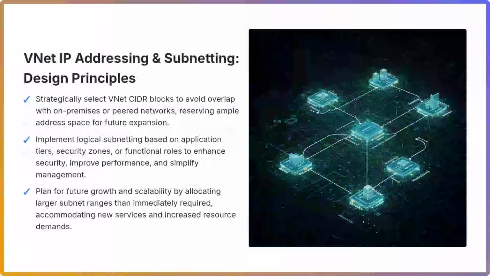Our first principle emphasizes the strategic selection of VNet CIDR blocks. It is critical to choose IP address ranges that meticulously avoid any overlap with your existing on-premises networks or any other peered Azure VNets. Furthermore, always reserve ample address space within your VNet to accommodate future expansion, preventing the need for complex re-architectures later. Our second principle advocates for implementing logical subnetting.